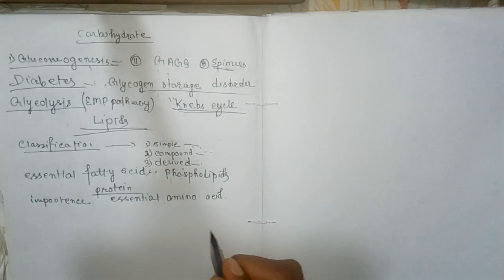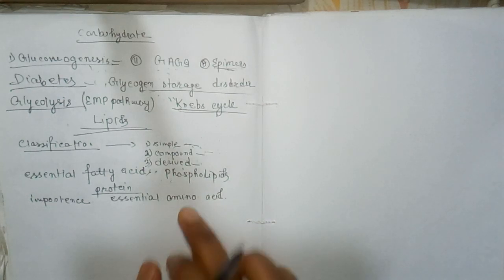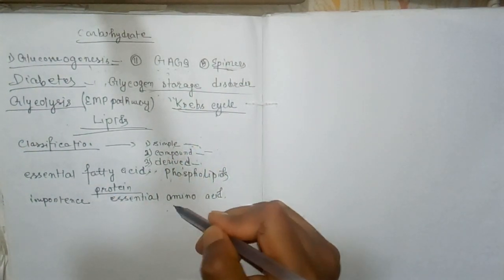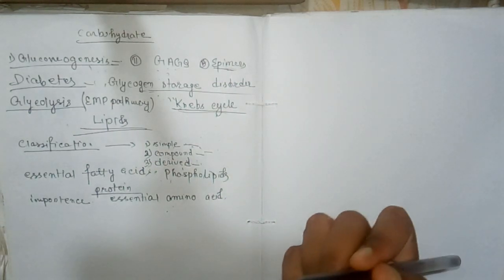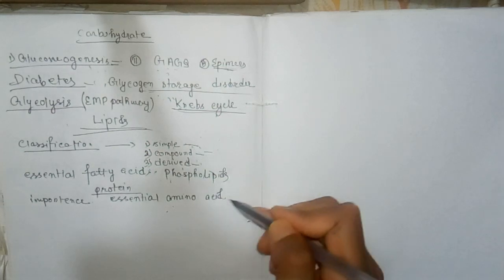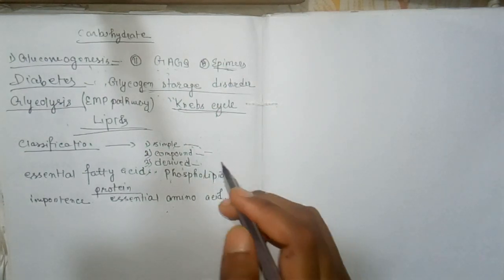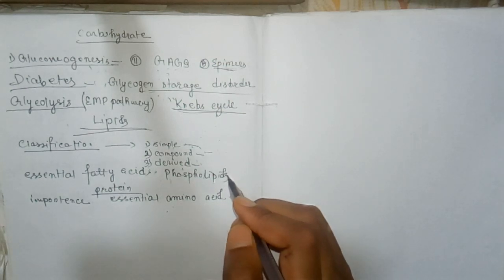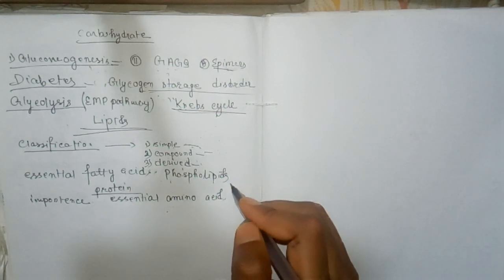Essential amino acids are the same as essential fatty acids: they cannot be synthesized by the body, and therefore they should be supplied by the diet. They are required for the proper growth and maintenance of the individual. The 10 amino acids listed below are essential for humans.